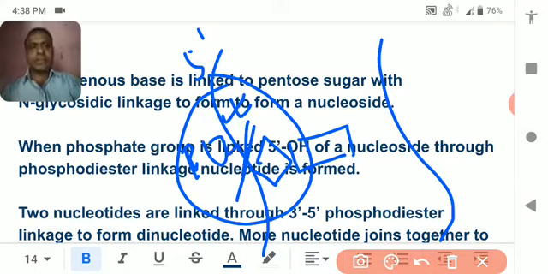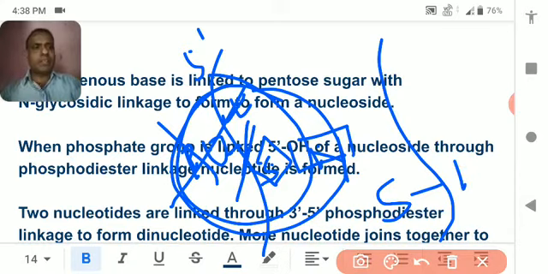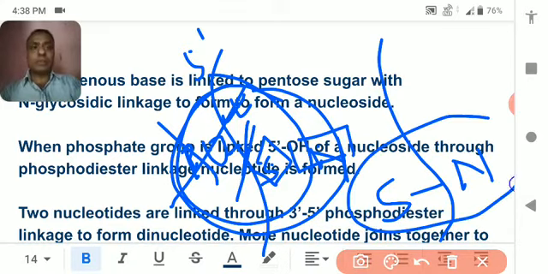If phosphate is added to the pentose sugar and nitrogen base, then it becomes a nucleotide. If phosphate is not present and only the pentose sugar is present with a nitrogen base, then it is called a nucleoside, not a nucleotide.